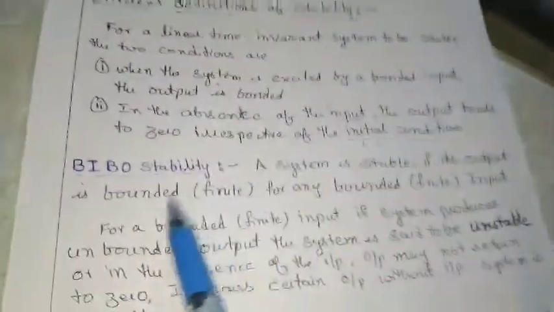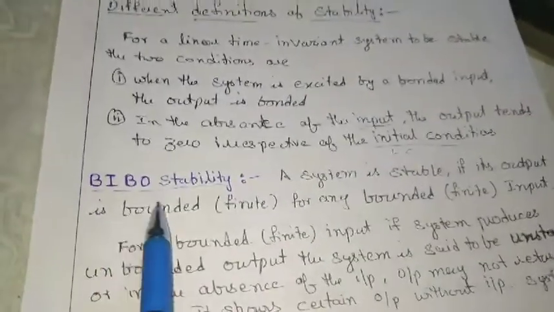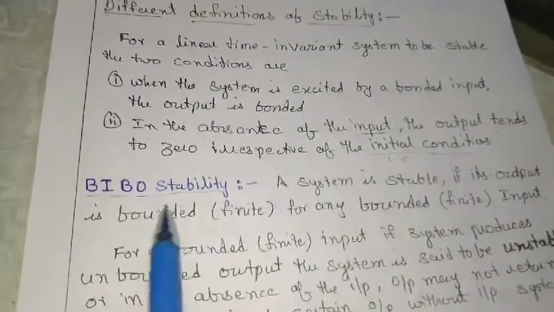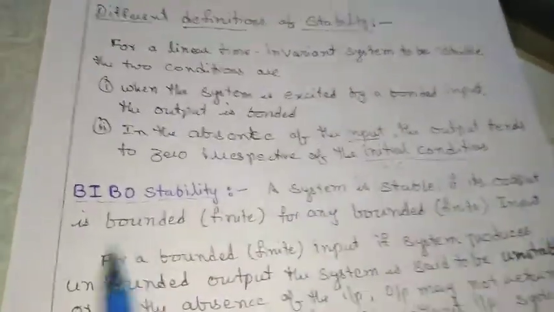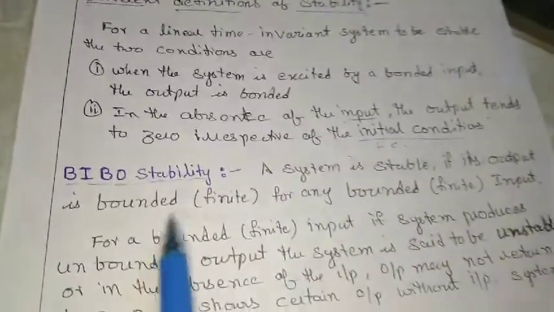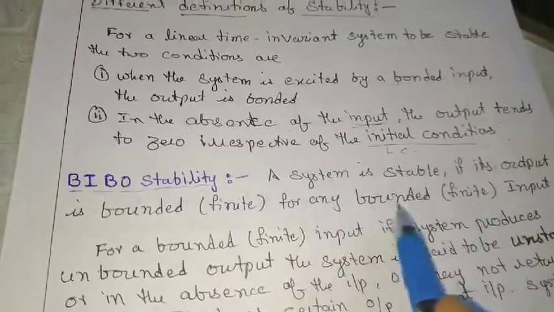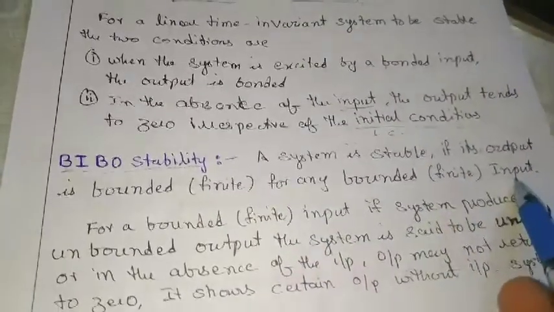Based upon these two conditions, we came up with BIBO stability. A system is stable if the output is bounded, that is finite, for any bounded, finite input.